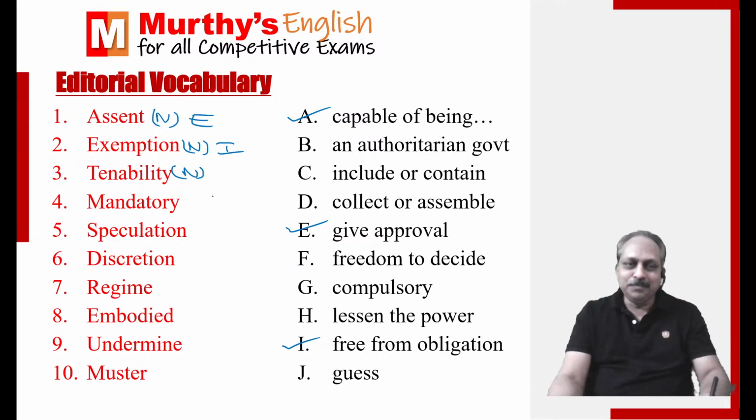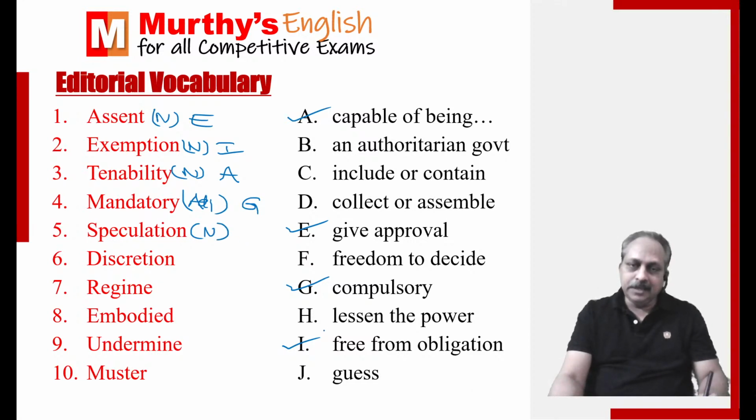Let us go to tenability. A is the answer. Mandatory. Mandatory means what? Compulsory. So, what part of speech is it? Mandatory attendance, mandatory policy, mandatory appearance. So, it is adjective. Compulsory. G. Speculation.